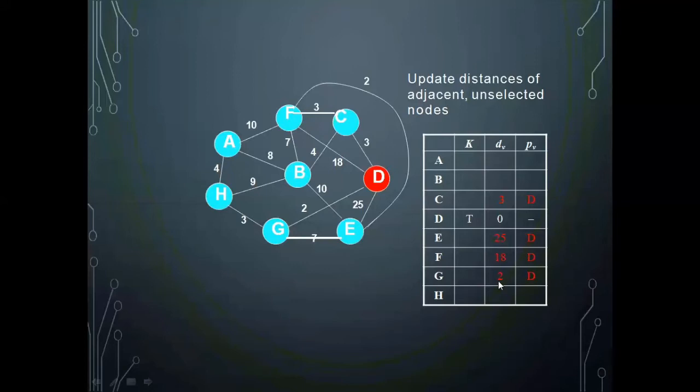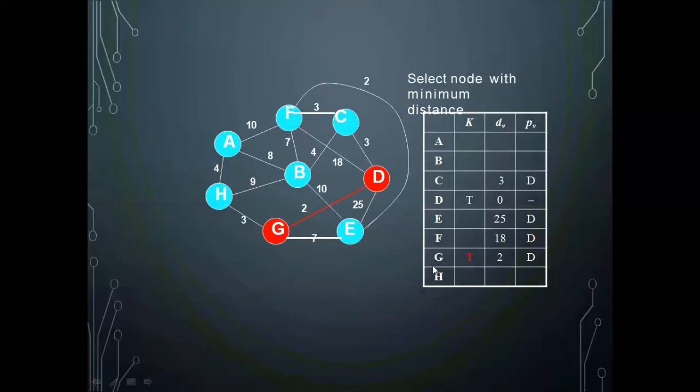That is the smallest one that I should add to the resultant one. So I am adding the DG to the resultant one, and I have marked it as true. So now D and G are part of the spanning tree.